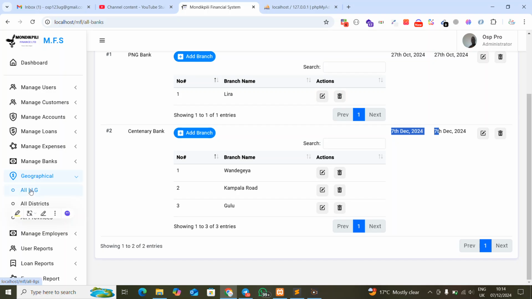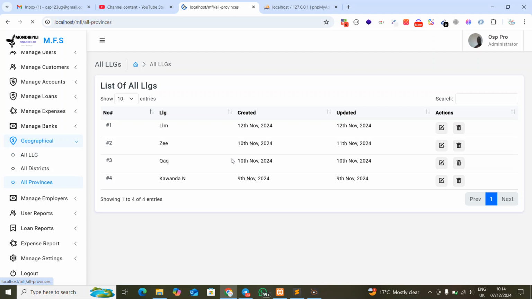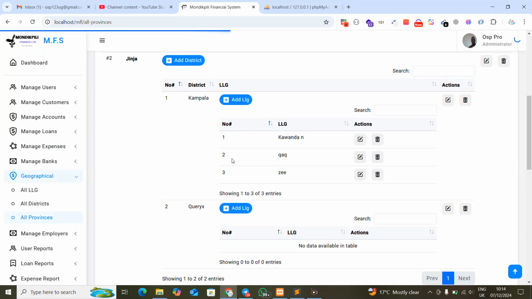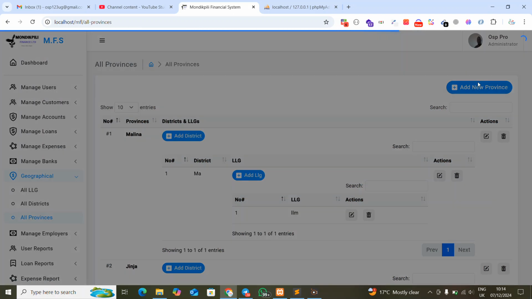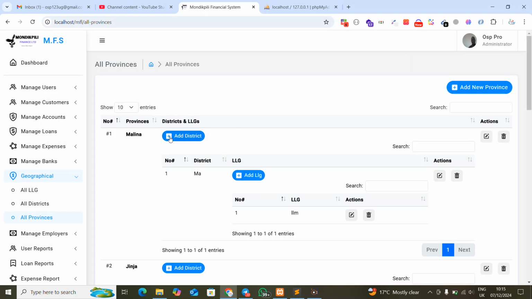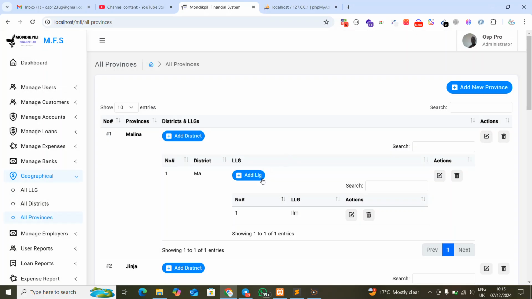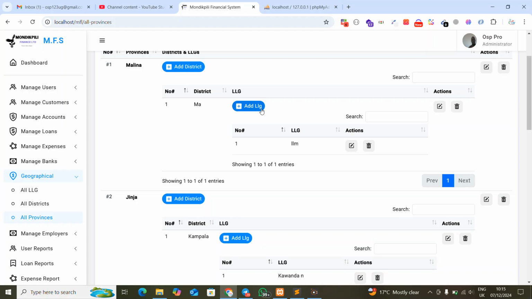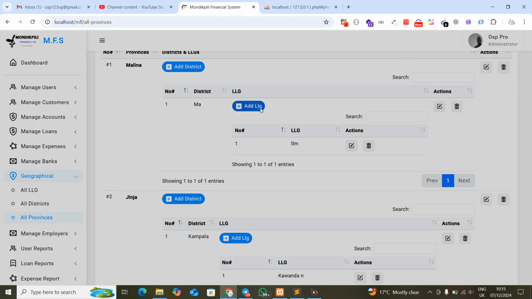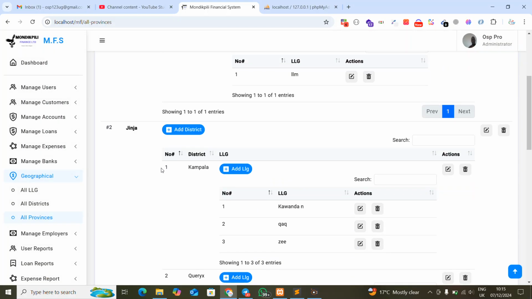We have the local government details as well. So I have majorly the old premises. The premises tends to manage a lot of things for me. For example, you add a province here. A province also has one known as the district on it. So you add the district there, and inside the district, you tend to add several LLGs that come across it. That's why the chain is like this. Okay, so that's it.